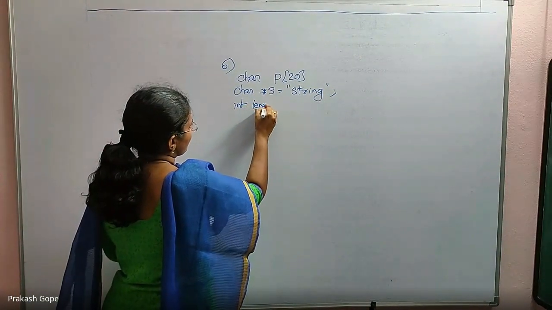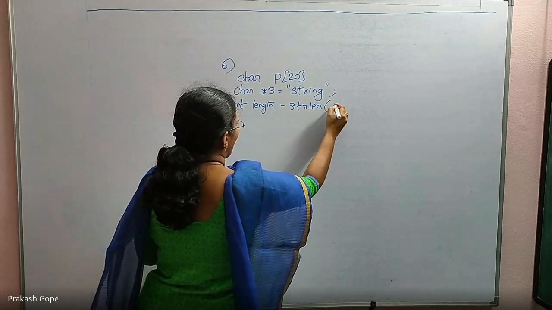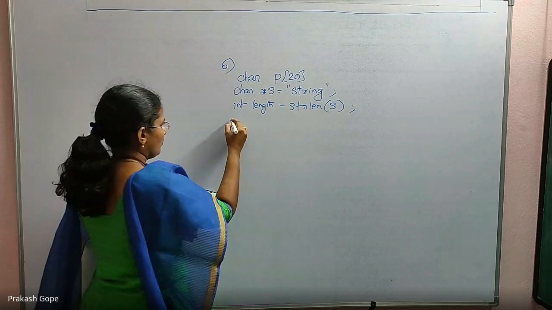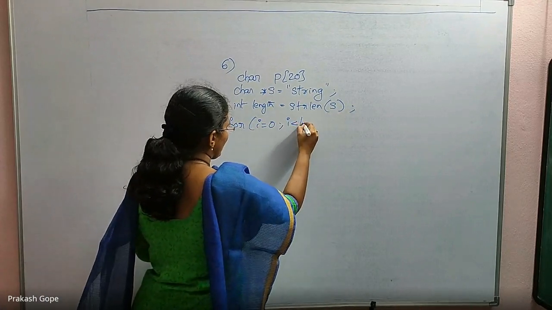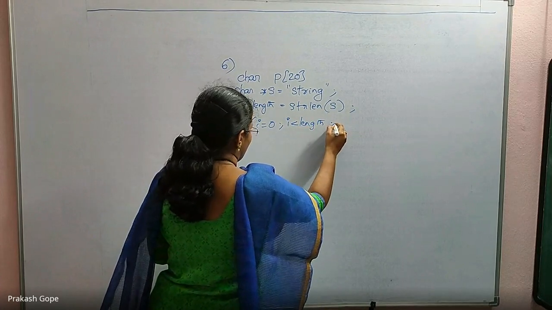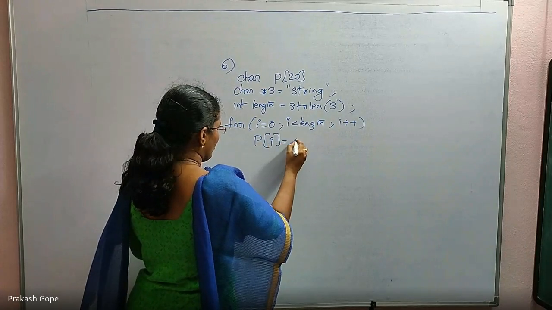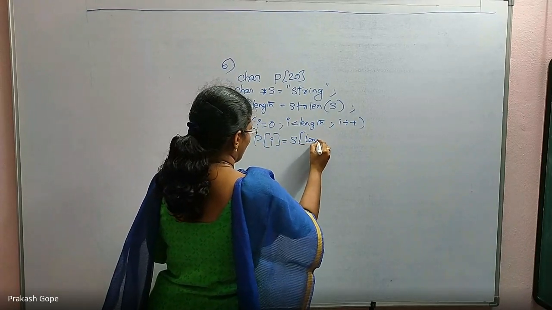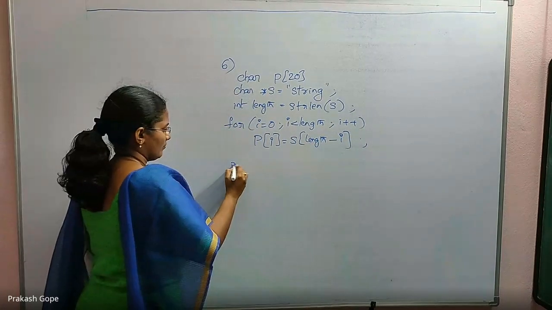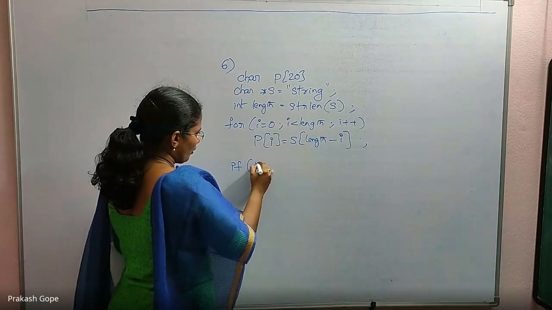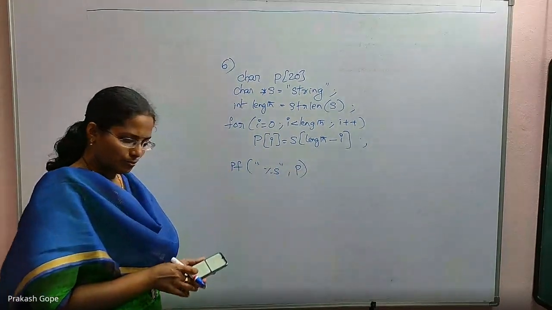Int length equal to strlen of s. For i equal to 0, i less than length, i plus plus, p of i is equal to s of length minus i. After the for loop, printf percentage s, p. What is the output of this program?